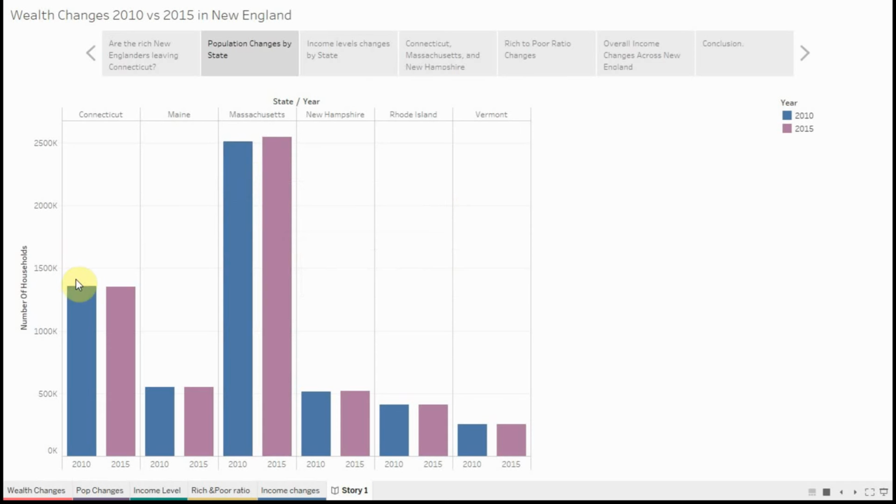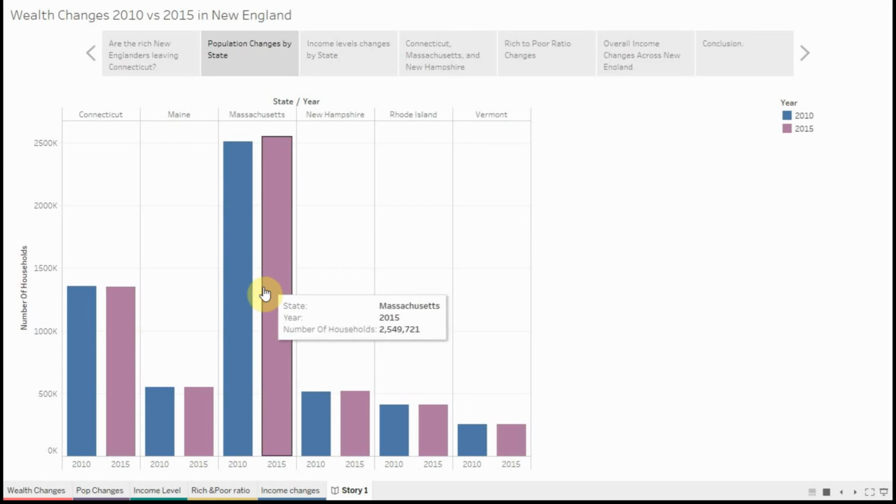Now, throughout all of these bars, looking at the increase or decrease from 2010 to 2015, Connecticut is the only state where the population actually decreased. It goes down by about 7,000 in the 5-year period.